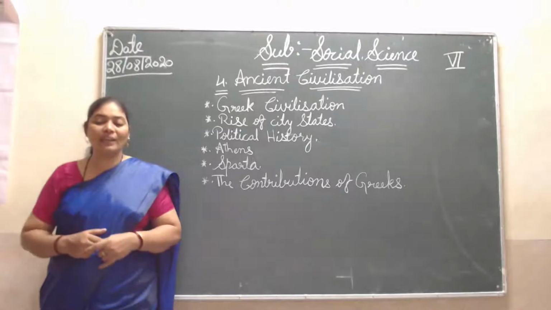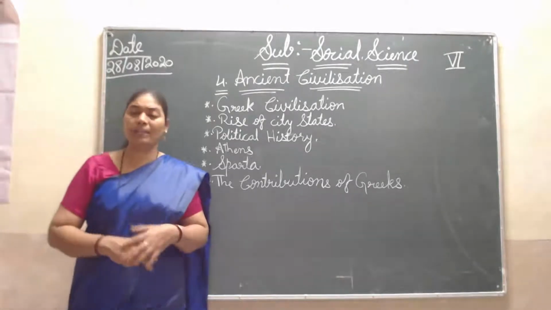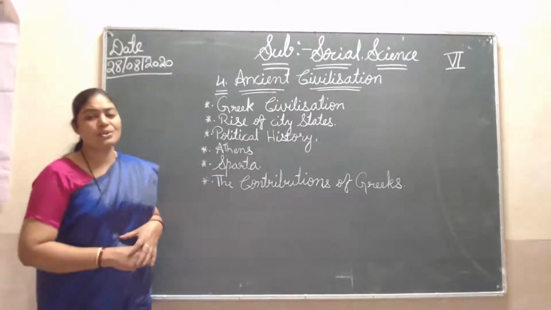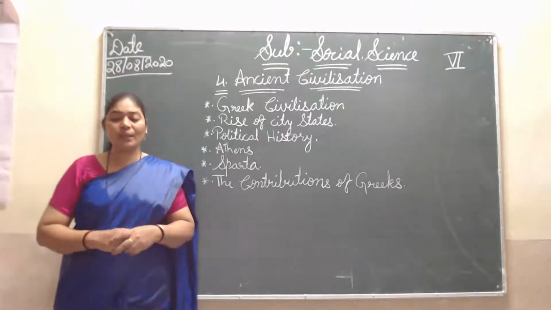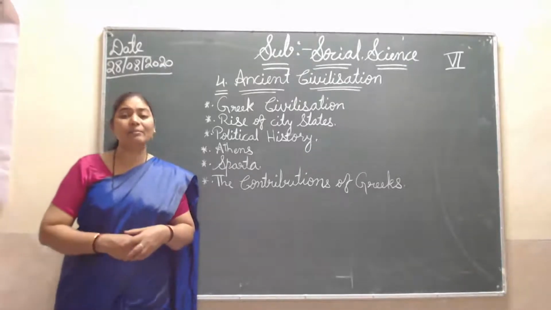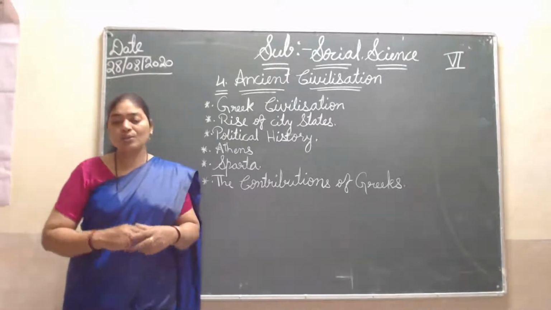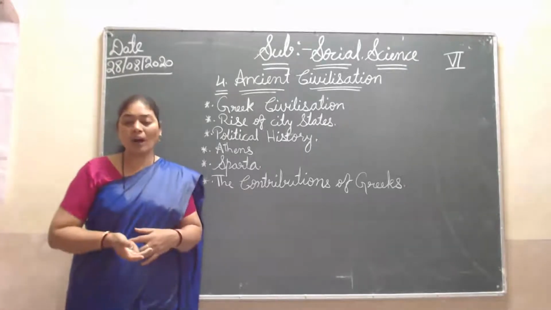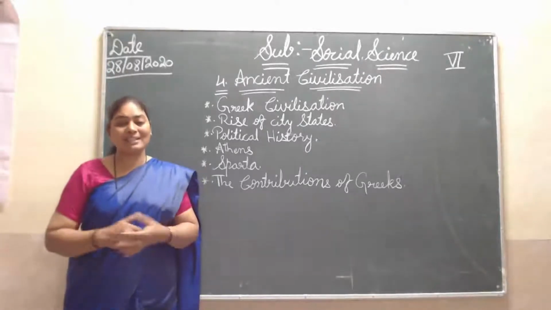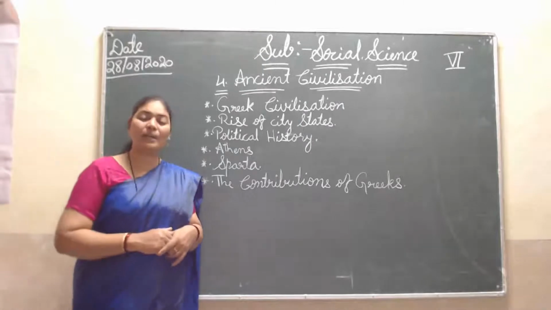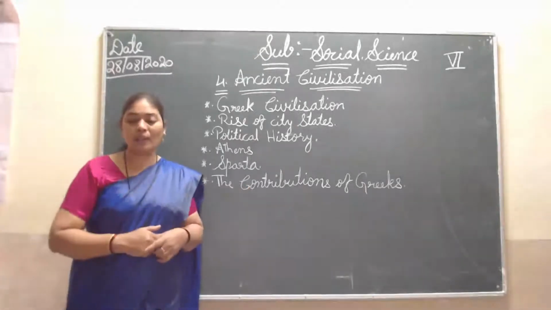At the age of 20, he set up more kingdoms, meaning he conquered many kingdoms and his kingdom became strong, a big, large kingdom. He had the desire to conquer the whole world. So he started wars against Egypt, Babylonia, Persia and other places also. He conquered and occupied all these places and started his rule there.